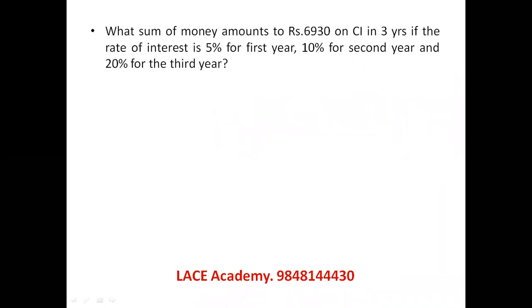What sum of money amounts to this amount in 3 years if the interest is different in each year? Some amount with 5% is 21 by 20, and 10% extra in the next year means 11 by 10. 20% extra is 120 by 100, which is 6 by 5. This should be equal to 6930.